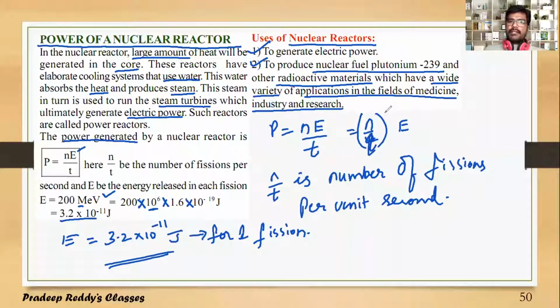Apart from electric power generation, we use nuclear reactors of smaller size and magnitude for research and technology. But for bulk production, we use nuclear reactors to produce electric power. These are the uses of nuclear reactors and the power generated in a nuclear reactor.